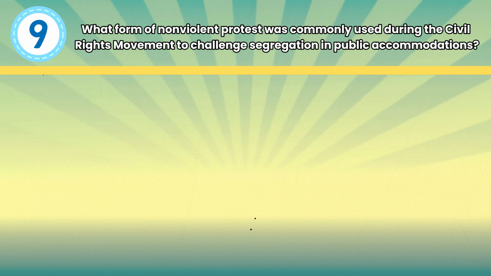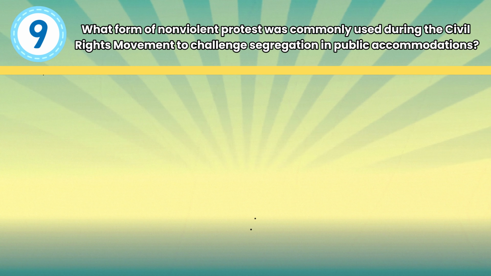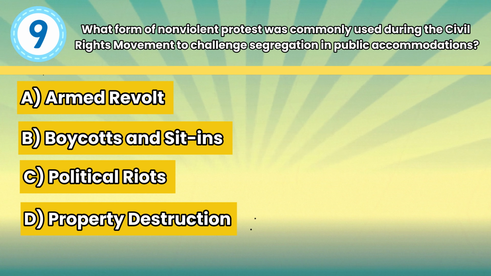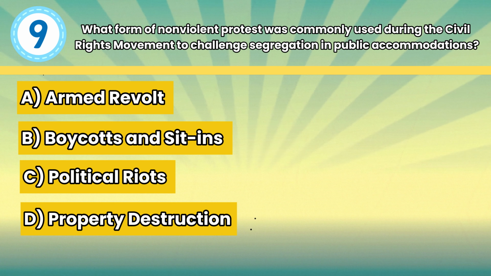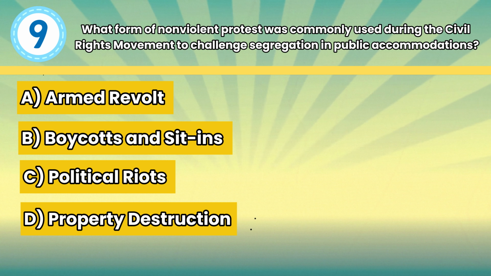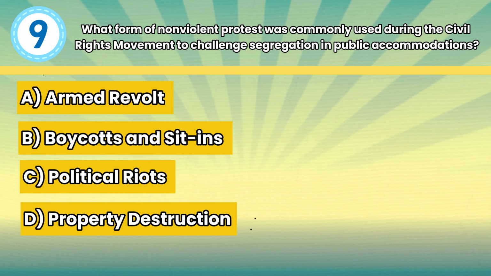Question number 9. What form of nonviolent protest was commonly used during the civil rights movement to challenge segregation in public accommodations? Option A. Armed revolt, B. Boycotts and sit-ins, C. Political riots, D. Property destruction.